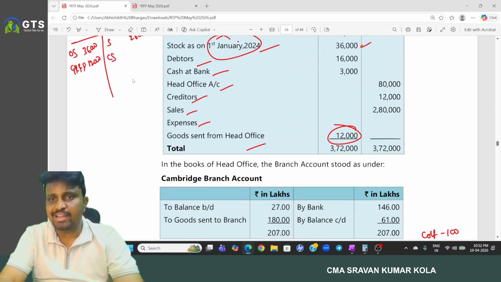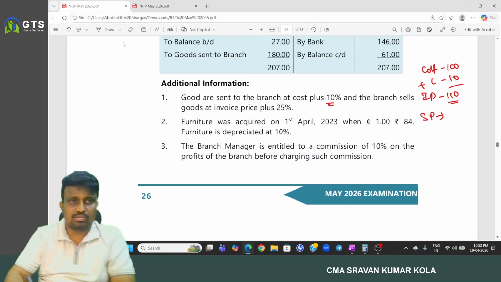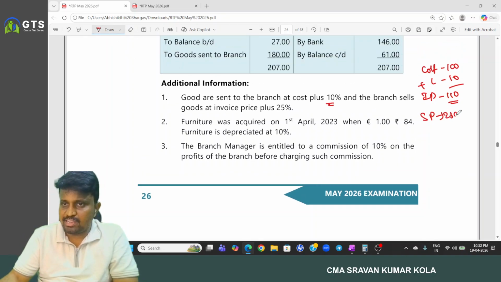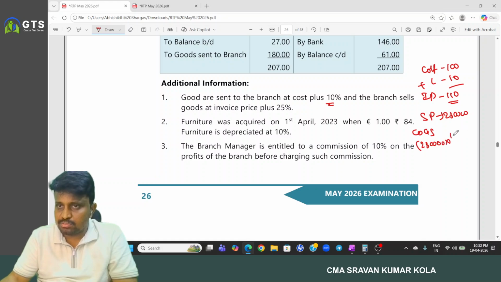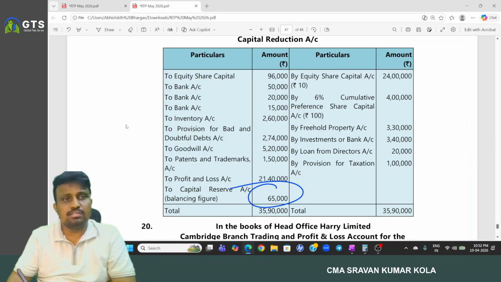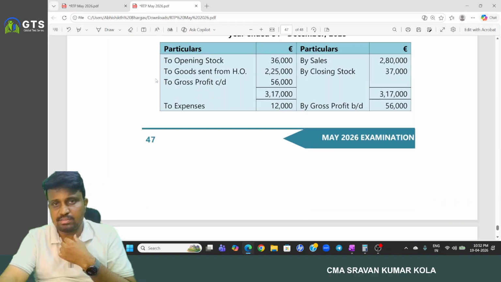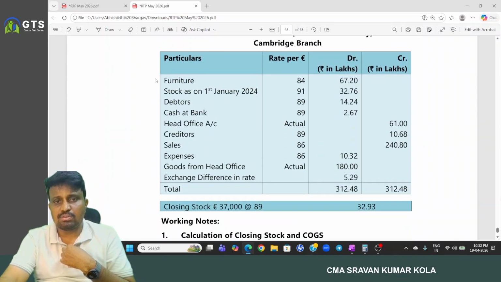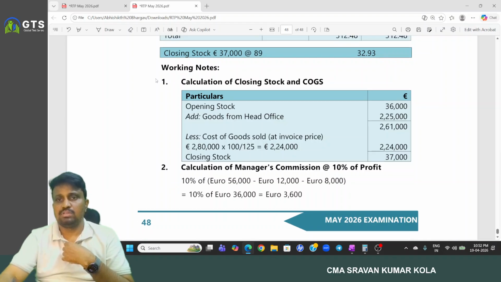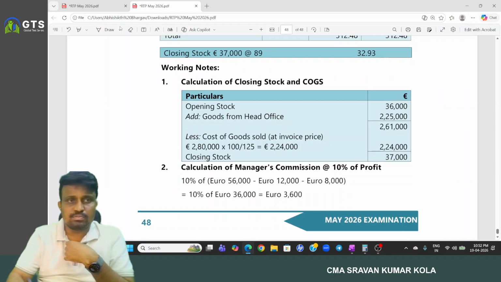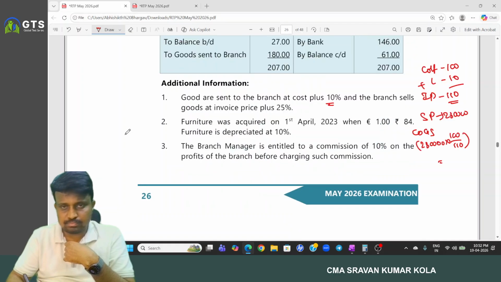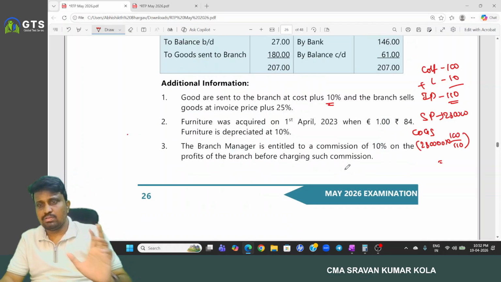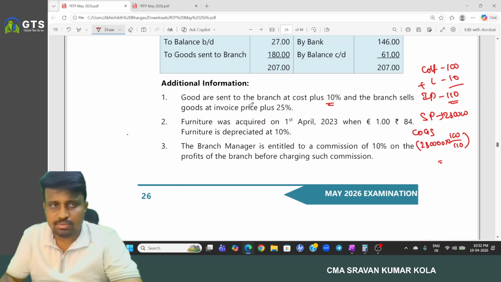So sales 2 lakh 80,000. Then what is the cost of goods sold? So 2 lakh 80,000 into 100 by 110. So then we get the cost of goods sold.